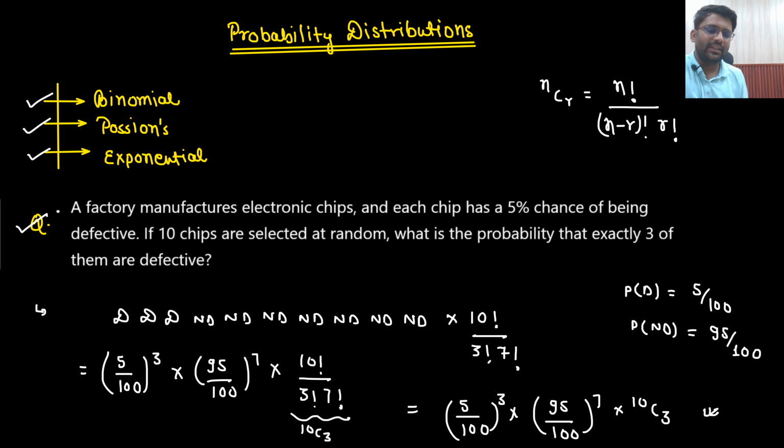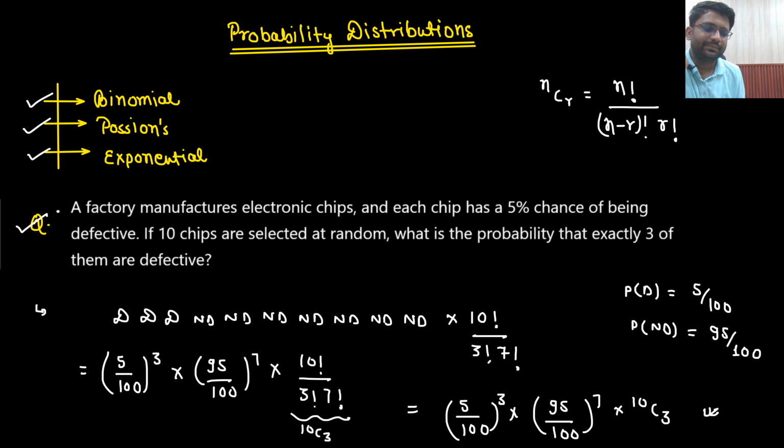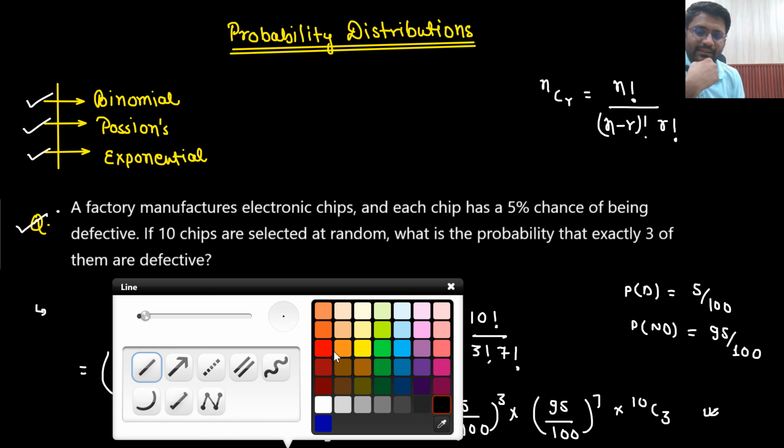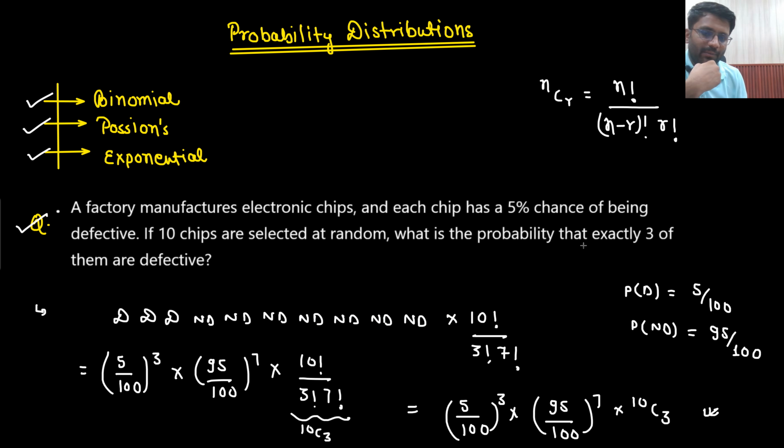So now I am solving the same question with another method. Method 2. What am I doing? Now I am defining a random variable X. What is this random variable X? What you are supposed to find out is the probability that exactly 3 of them are defective.